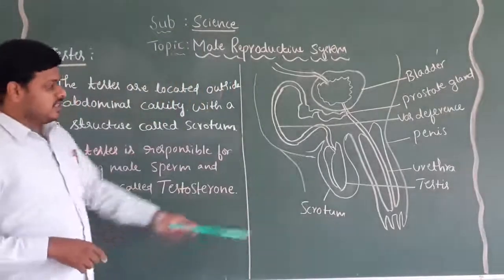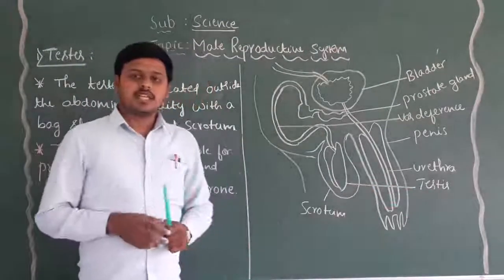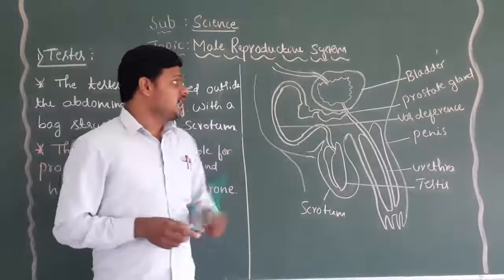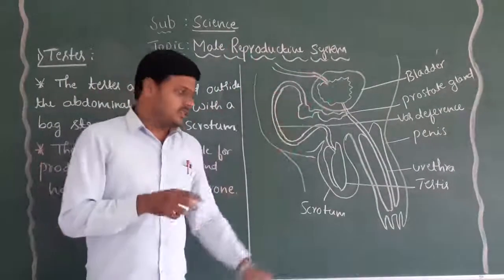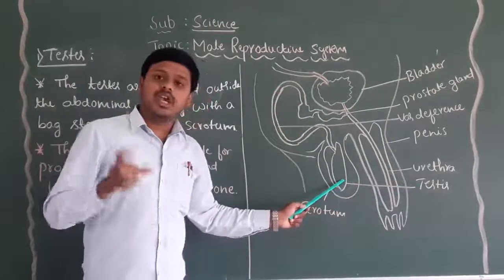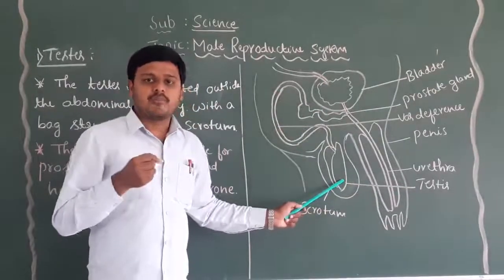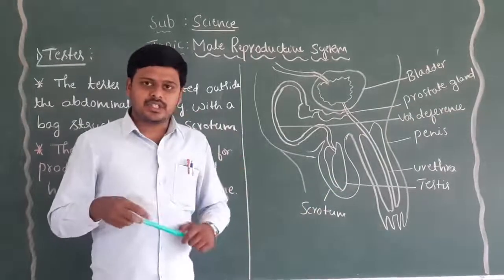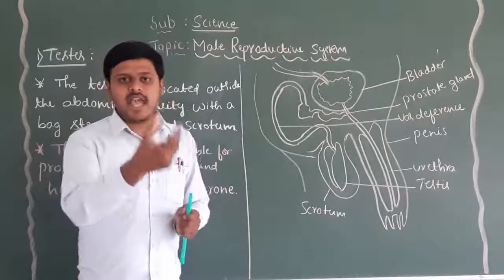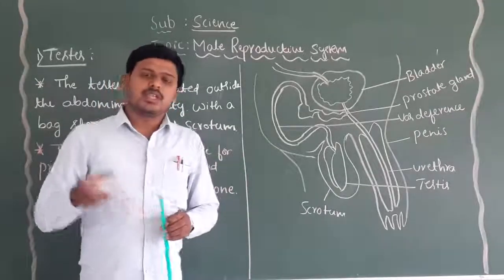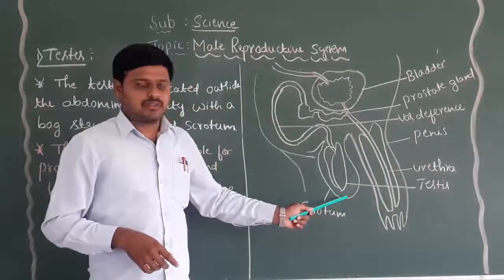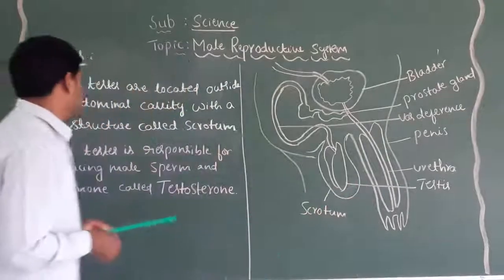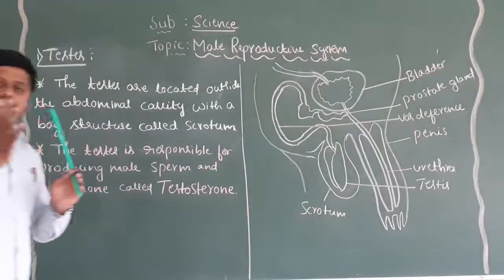So the first one is the testes. The testes is a very important organ present in the male reproductive system, and it plays a major role in the release of male sperms. Just like in the female reproductive system, the ovaries release the egg for the fertilization process, in the male reproductive system the testes play a major role in producing male sperms. Do you know where the testes are located?